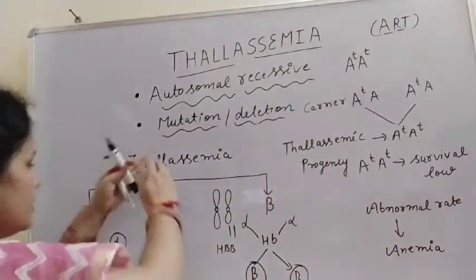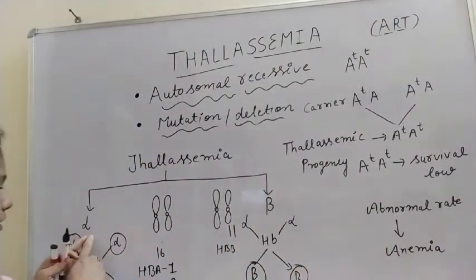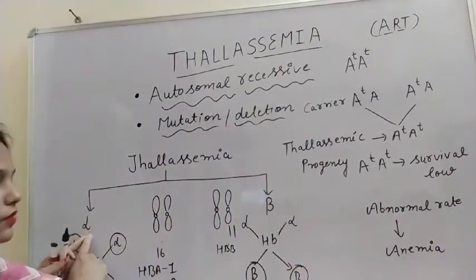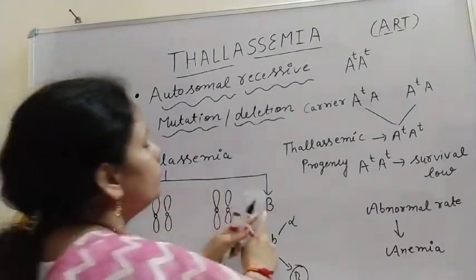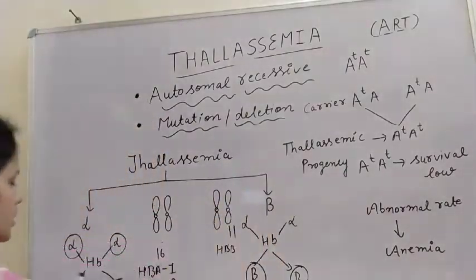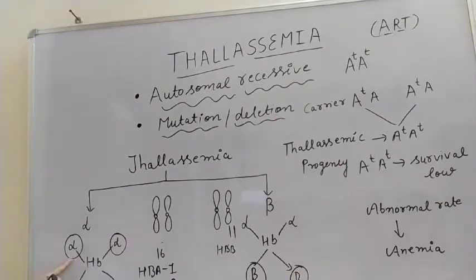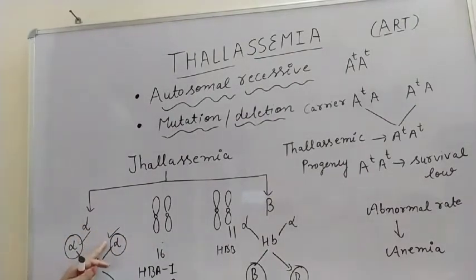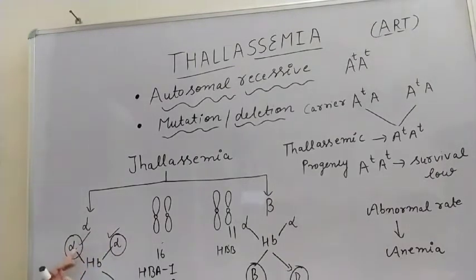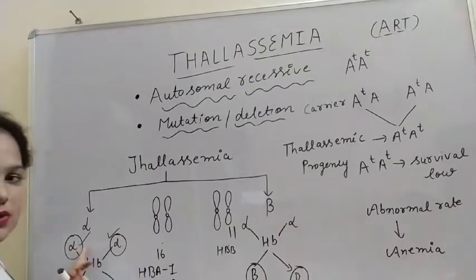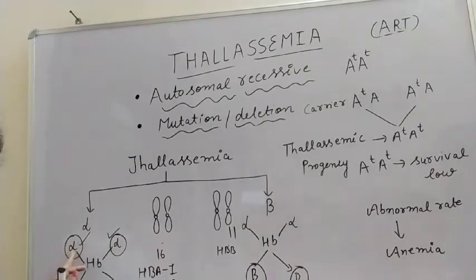So this thalassemia is divided into 2 categories: alpha thalassemia and beta thalassemia. If in the hemoglobin molecule the alpha chain is affected, it means abnormal formation of the alpha chain is there. Why this abnormal formation? Because the gene regulating the formation of the alpha chain is affected.